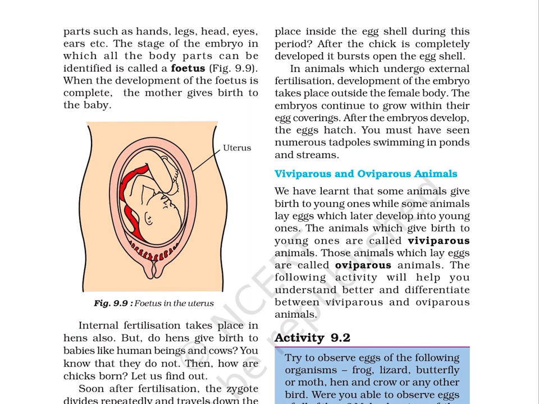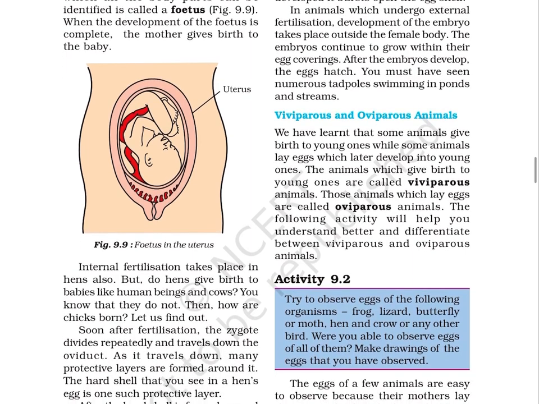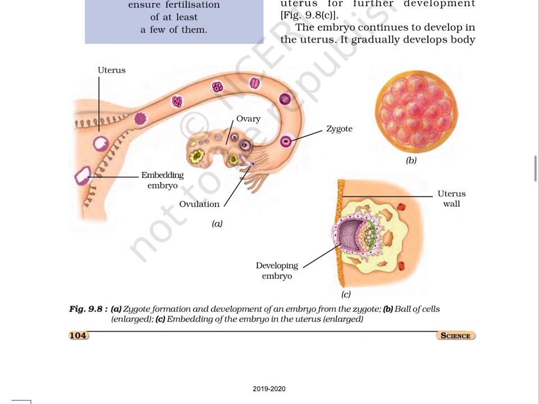Figure 9.8 has three images. In image A, we can see zygote formation and development of an embryo from the zygote. In image A, we can see the uterus, embedding embryo, ovary, ovulation. Image B shows ball of cells enlarged. Image C shows embedding of the embryo in the uterus enlarged. In image C, we can clearly see developing embryo and uterus wall.